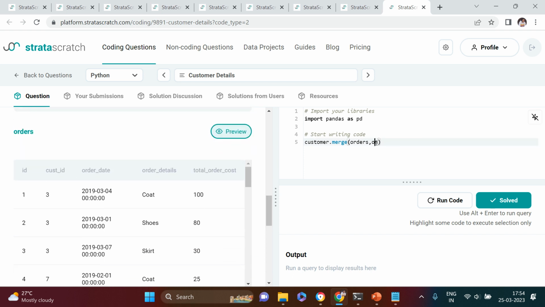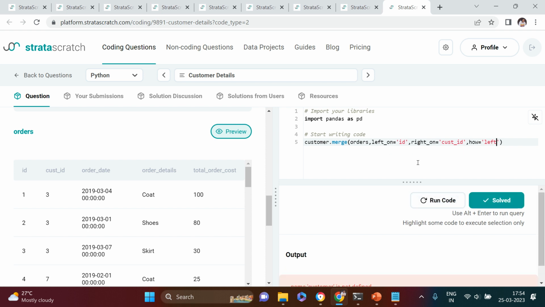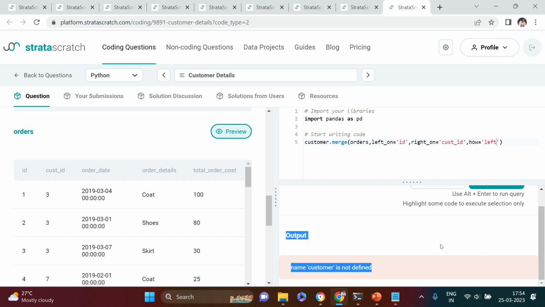So let's just say left on id, the next right on cust underscore id, and we need to make the left join, right? Let's just say left. Oops, there seems to be some error. What is the error? Customer spelling error.